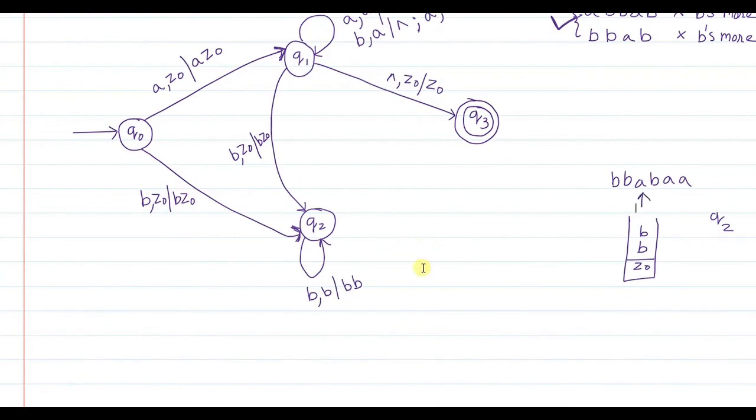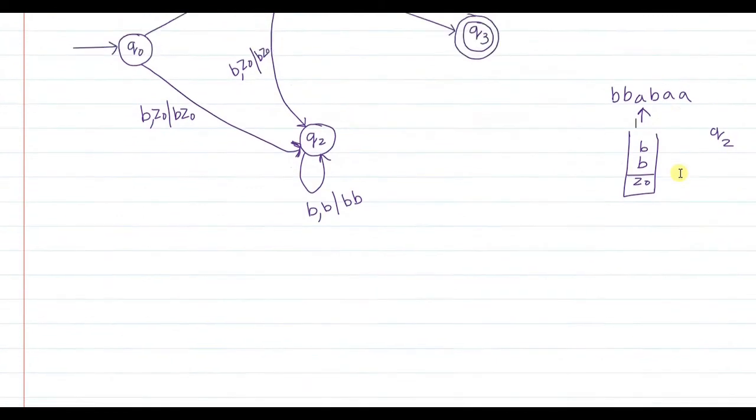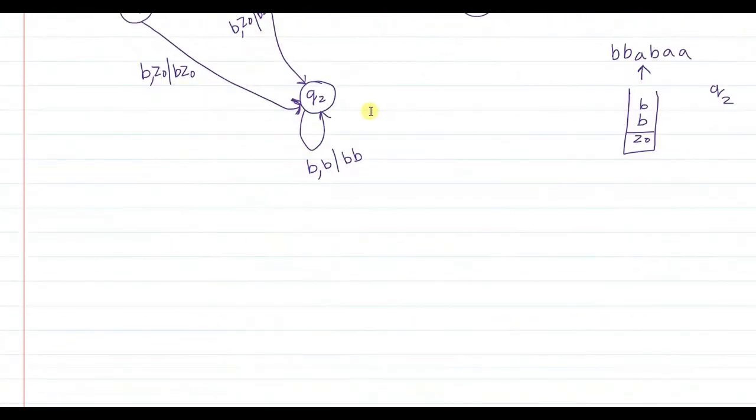Now in Q2 state, when the first A is encountered, that means now I have to do cancellation, right? So in Q2, when the first A is encountered and suppose the topmost element of the stack is B, what I have to do? I have to cancel this A with this B, that means B should be popped out. Like what I did here, now I will do exactly the opposite. When the first A is encountered, and at that time B is on top of the stack, that means A has to be cancelled with the topmost B. And cancelling means popping, so null will be popped out.